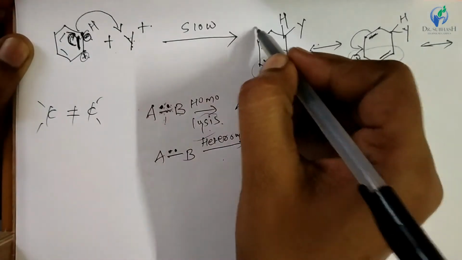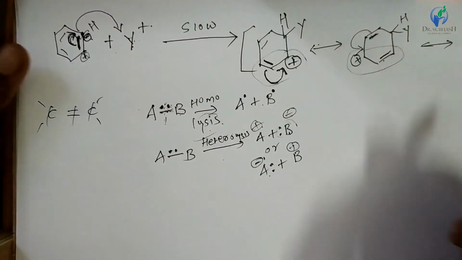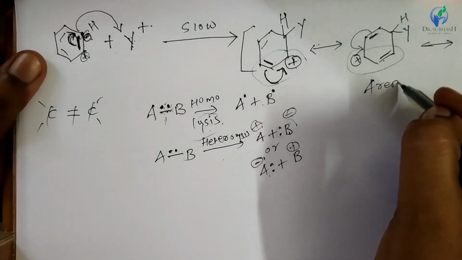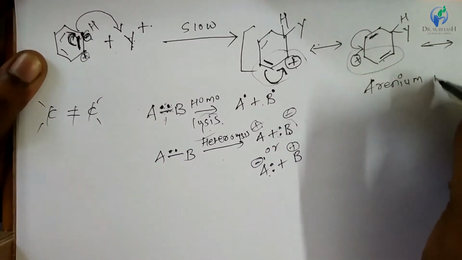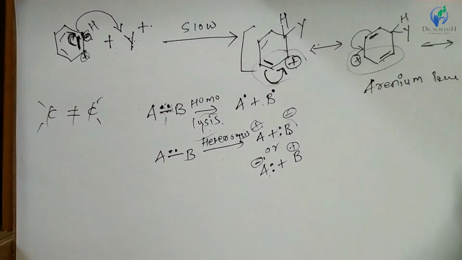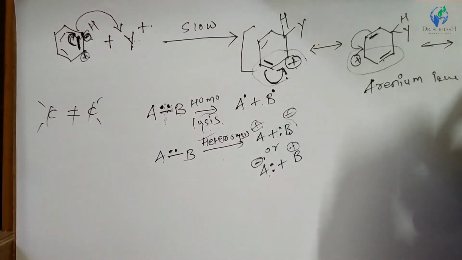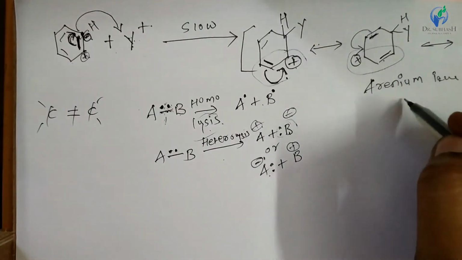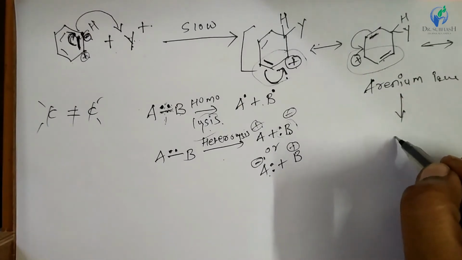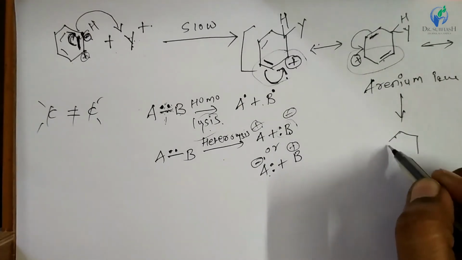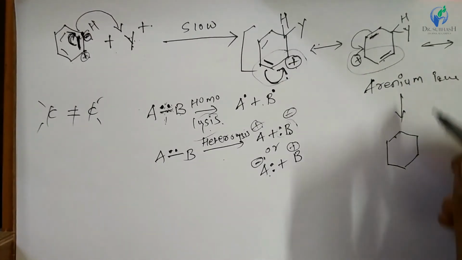So these three resonance structures of arenium ion will be generated, right? This arenium ion undergoes the resonance stabilization, right, and forms the canonical or resonance structures like